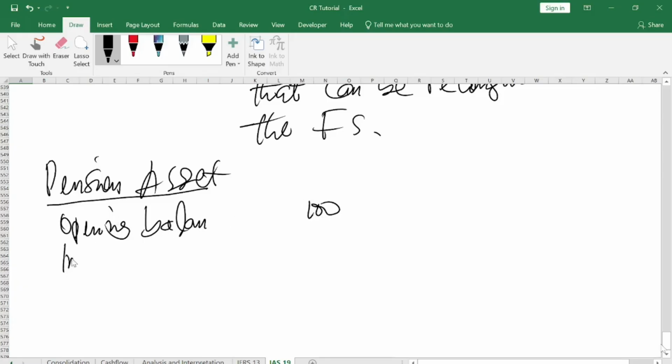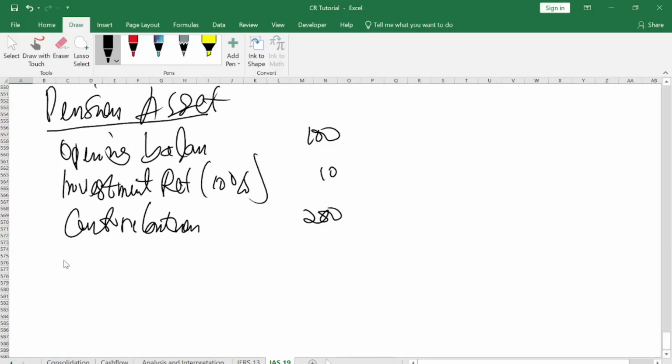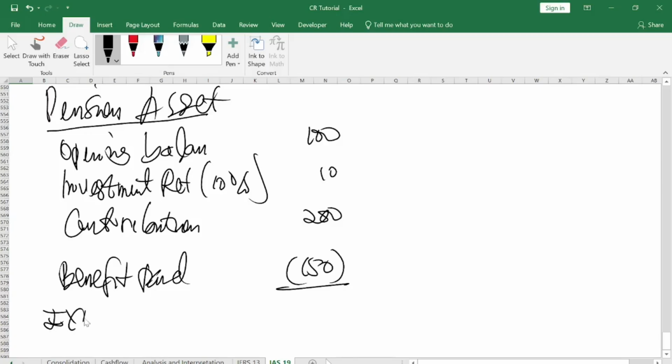You have your investment returns, which is maybe 10%. So that gives you 10. You have your contribution, maybe 200. And then you have your benefit paid, maybe 150. When you add it, what do you get? 160. This is the expected fair value asset.